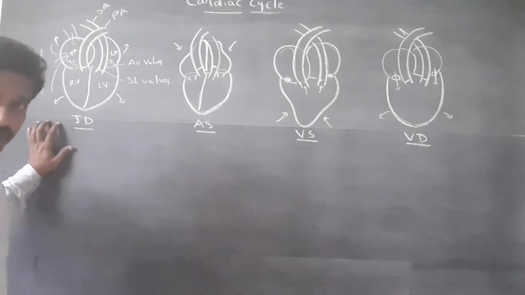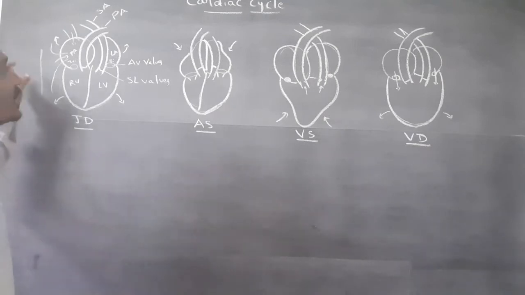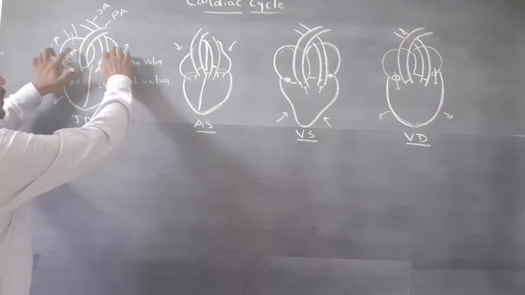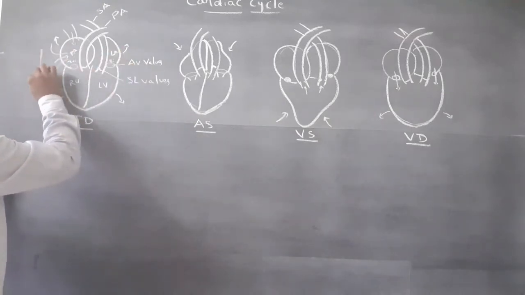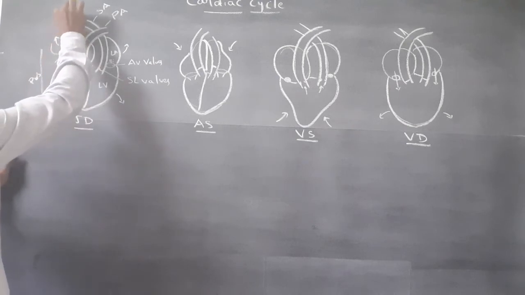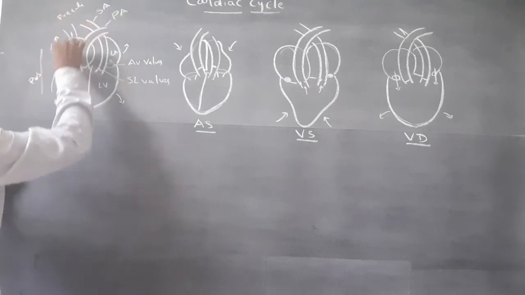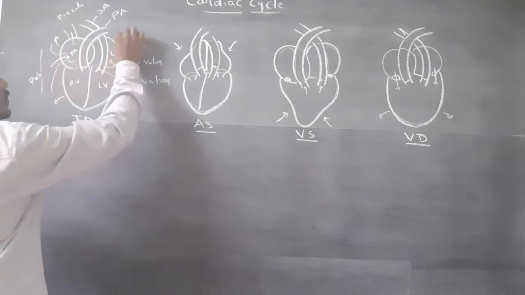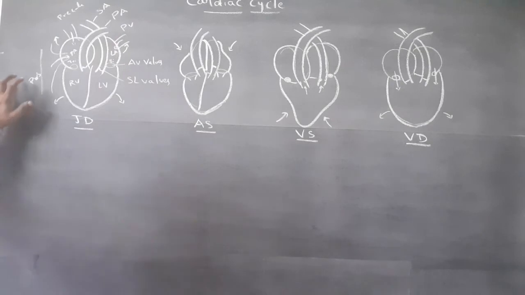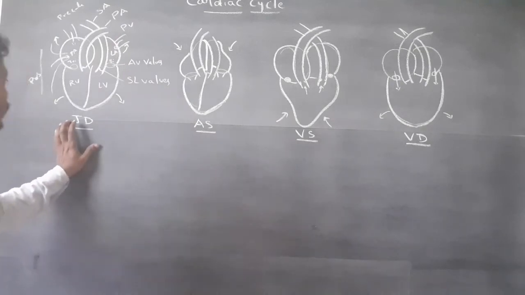In joint diastole, blood enters into the atria through the precaval vein, postcaval vein and pulmonary veins.